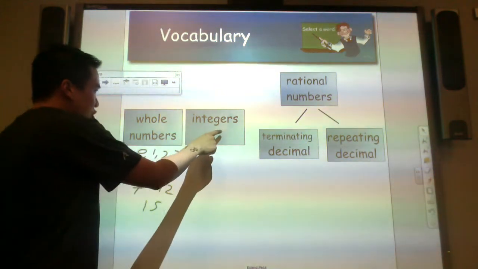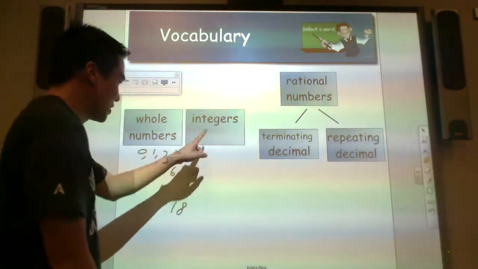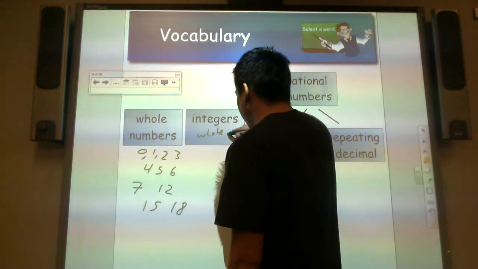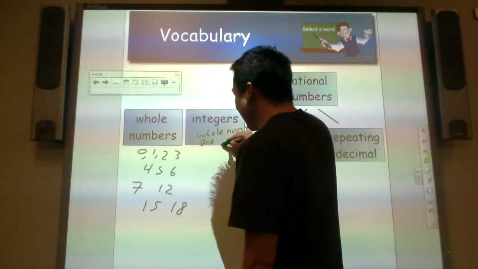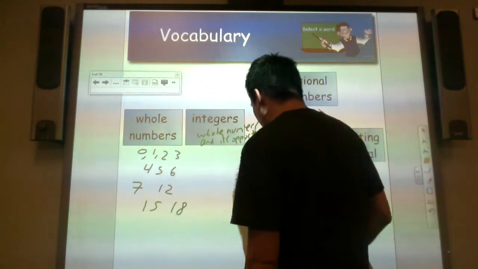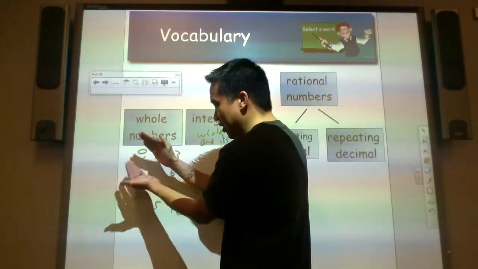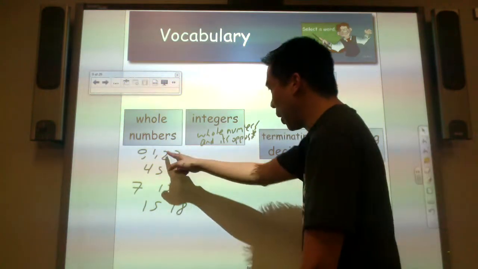So can a whole number be an integer? Yes, because the definition of integer is whole numbers including its opposite. What makes whole numbers and integers different? Do you notice that all these are positive whole numbers? While on the other hand, integers are positive and negative whole numbers.